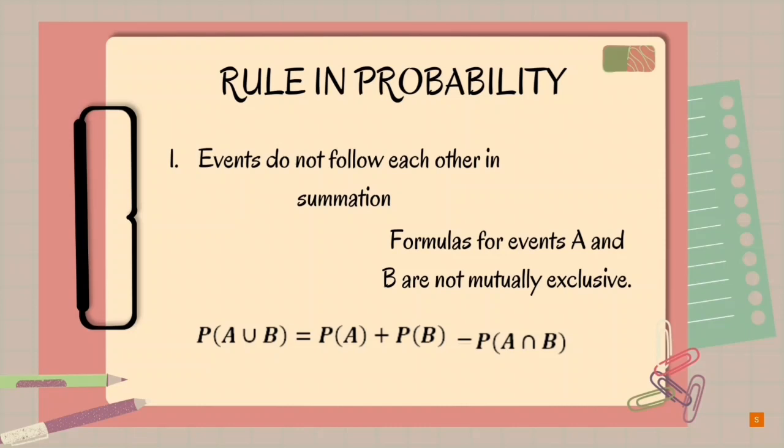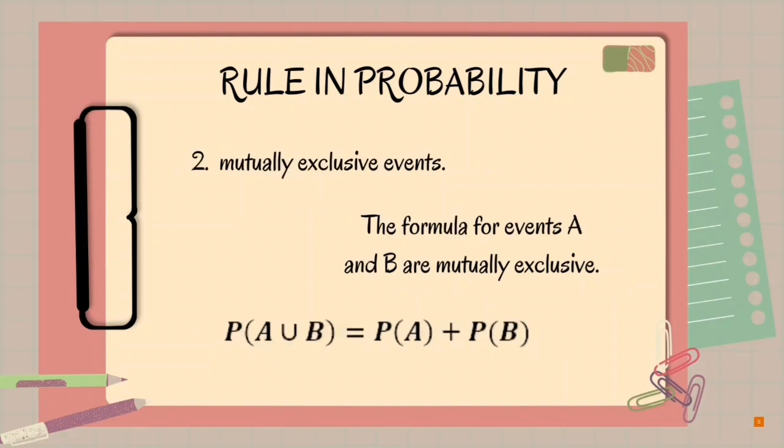This event is called an overlapping event. The rule is: probability of the union of A and B equals probability of A plus probability of B minus probability of the intersection of A and B.